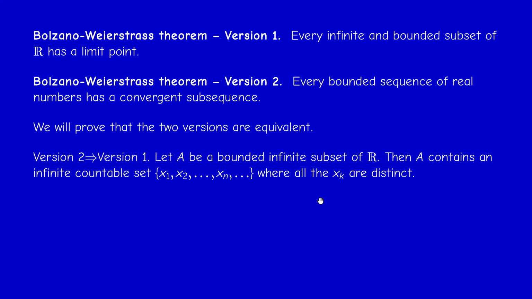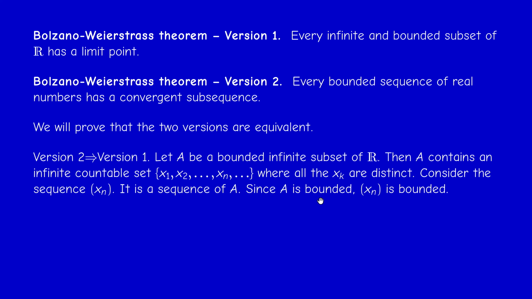Okay, so now we have a sequence actually. So I listed the countable subset of A as a sequence. Okay, so we have now a sequence xn of A. Since A is bounded, xn is bounded, right? Because bounded means that one is bounded from above and below, or if you like, A is contained in some interval [C, D]. So xn will be between C and D.